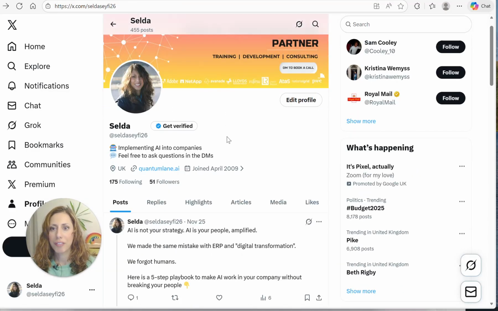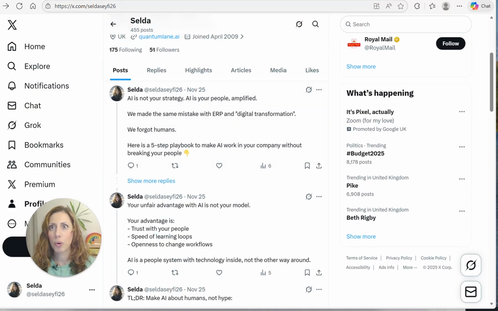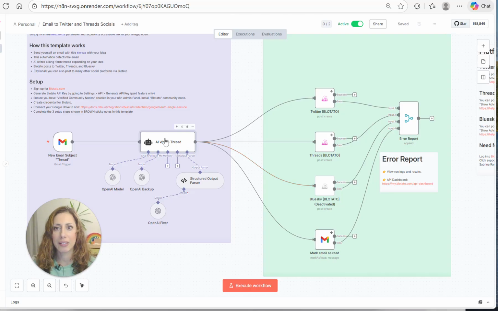It didn't really work for Twitter, unfortunately, because one of the tweets was apparently a little bit too long. So that will need a bit of tweaking in the prompt here. But you can do this for any platform.